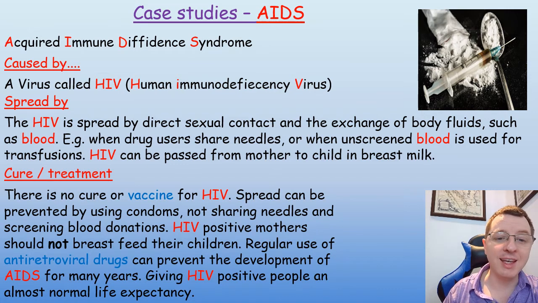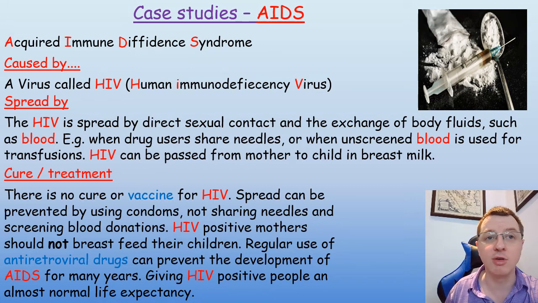So HIV is spread by direct sexual contact. It's known as an STD, a sexually transmitted disease, or occasionally known as STI, sexually transmitted infections. So HIV is spread by direct contact and the exchange of bodily fluids such as blood. As we've already mentioned, when drug users share needles or when unscreened blood is used for transfusions, HIV can be passed from person to person. And the HIV can also be passed from mother to child during birth or indeed when breastfeeding the child.